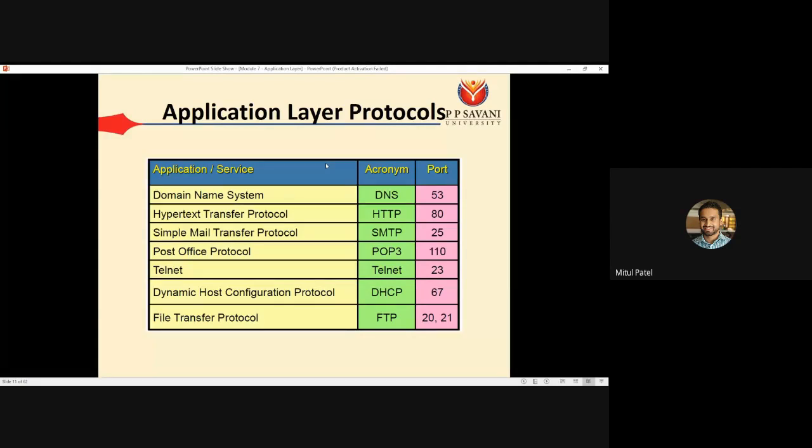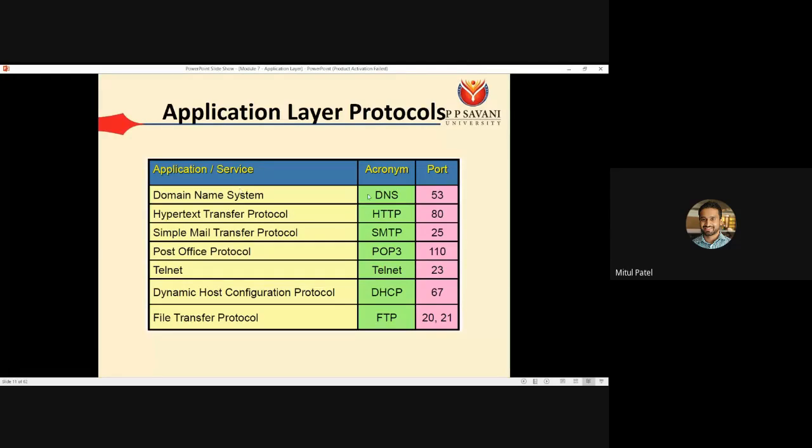So for that, we require some application layer protocols. We are going to use these 7 different protocols on the application layer.